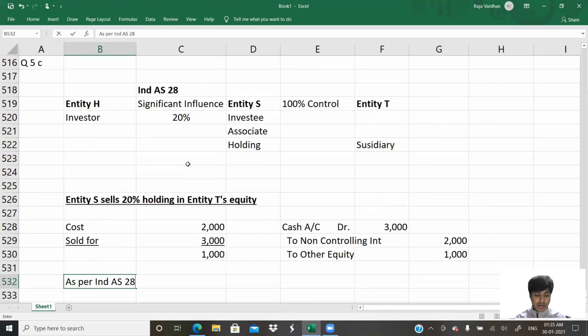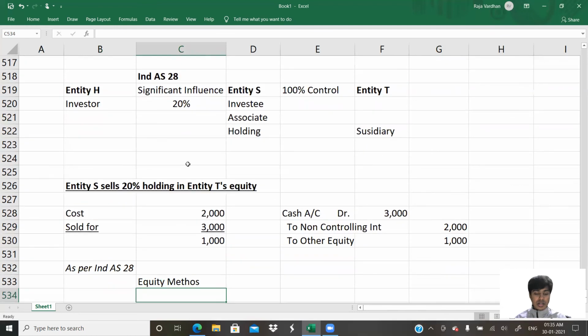Ind AS 28 basically talks about the equity method of accounting. What does the equity method say? The equity method says that the investor should record the investment in the investee at cost.